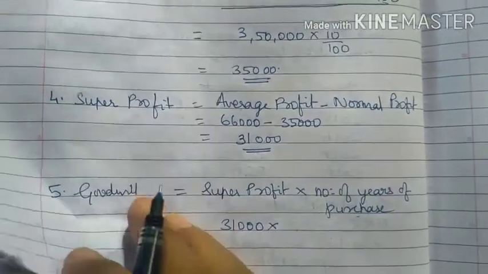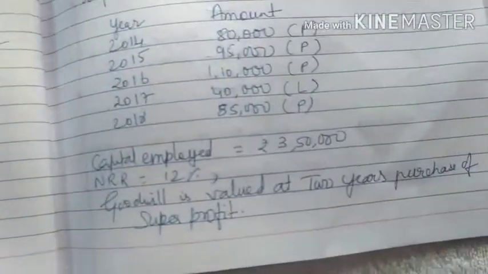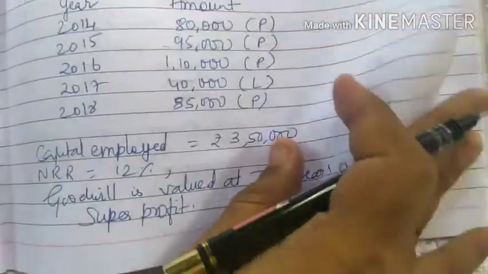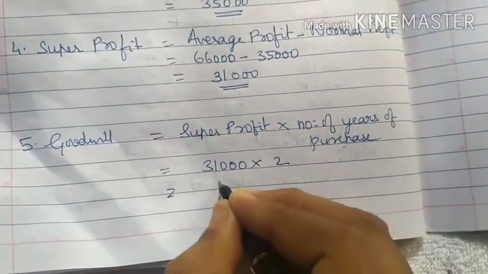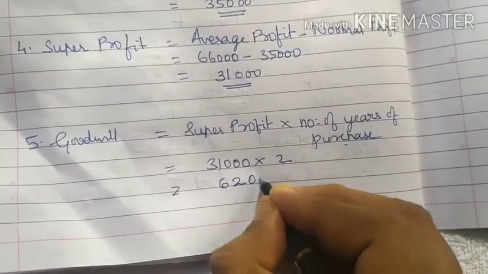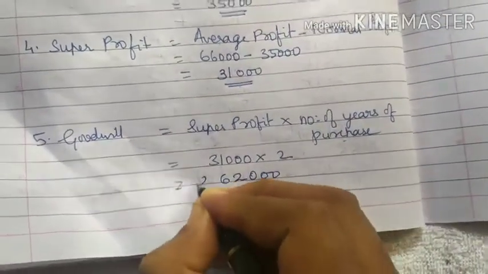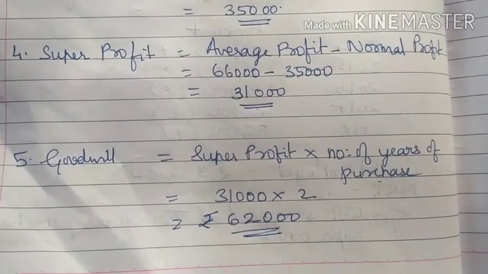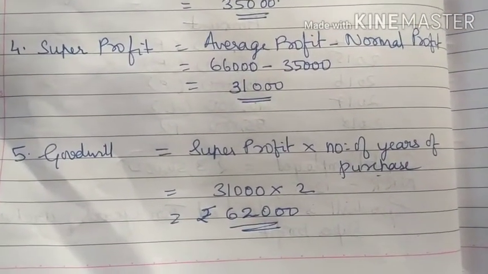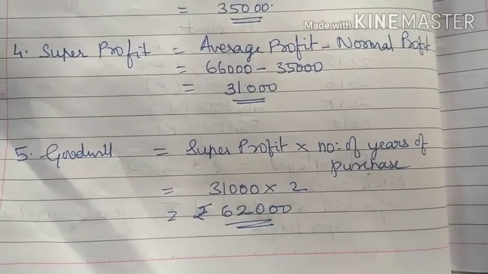The number of years of purchase is given to you as 2 years. So multiply by 2, you will be getting 62,000 as the goodwill amount. So goodwill is equal to super profit into number of years of purchase.